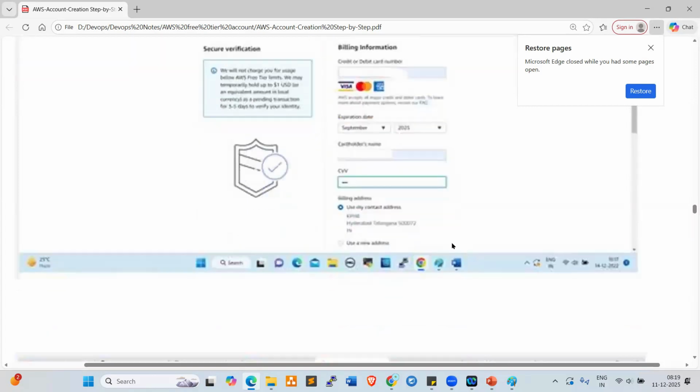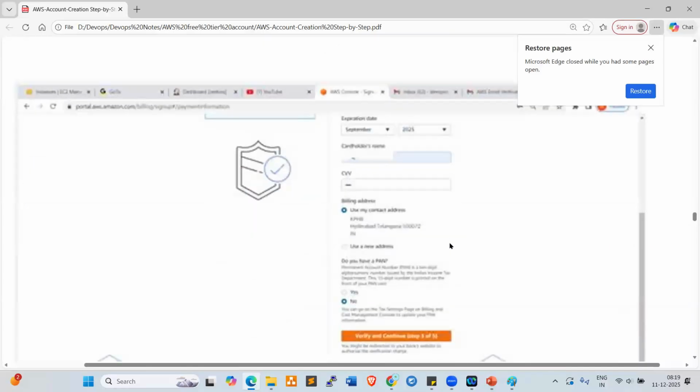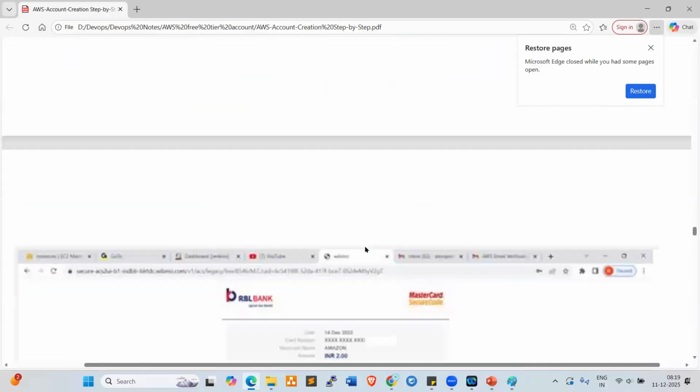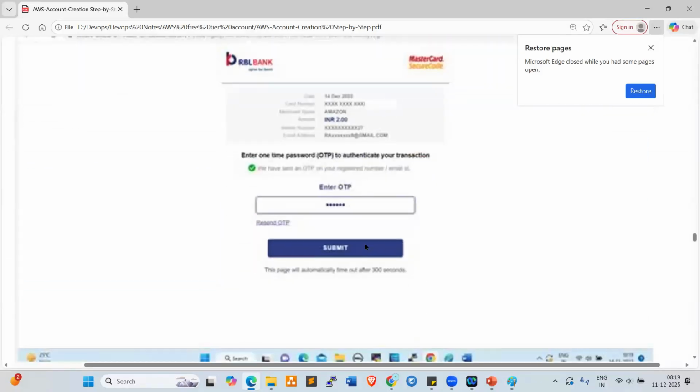Once you provide this, it will ask you to provide the PAN also. You can provide the PAN information, nothing to worry about. Verify and continue. Click on verify and continue. Now you'll get one OTP. That OTP you need to enter into this box.